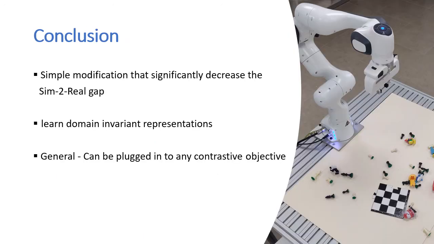To conclude, we suggest a simple modification that significantly decreases the sim-to-real gap and learns domain invariant representation with no supervision at all. This modification is general and can be plugged in to any contrastive objective.